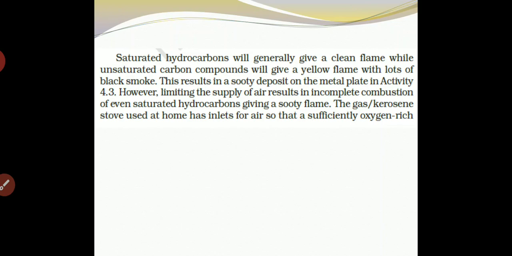But if a compound is unsaturated, a yellow flame will be seen with black smoke, and this results in sooty deposition on the metal plate.